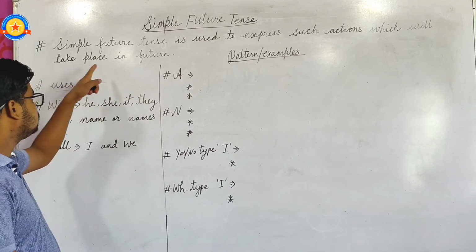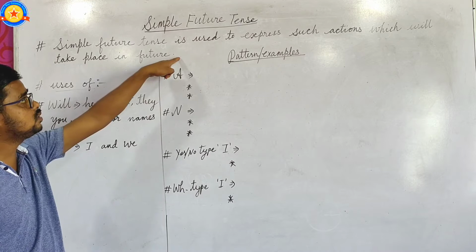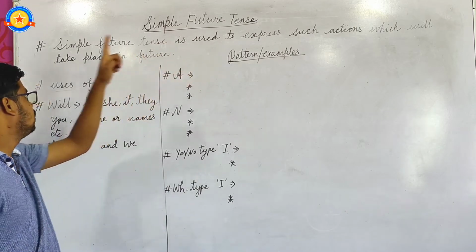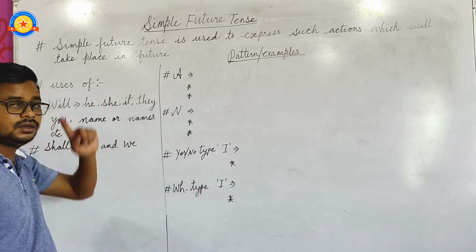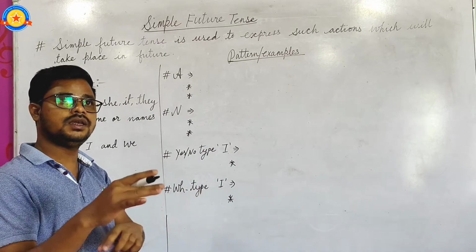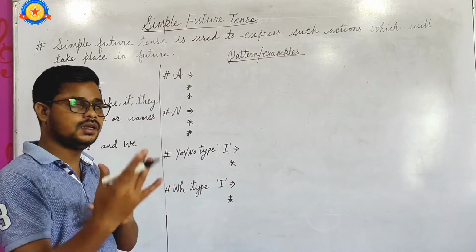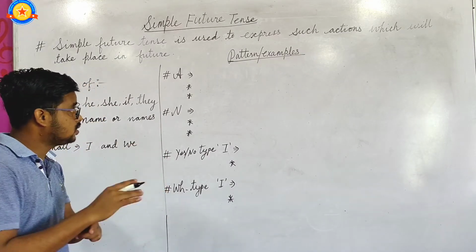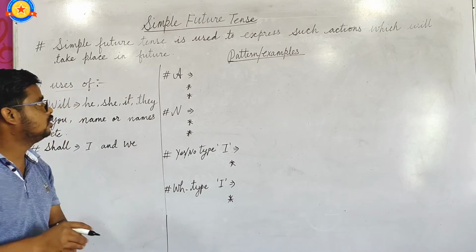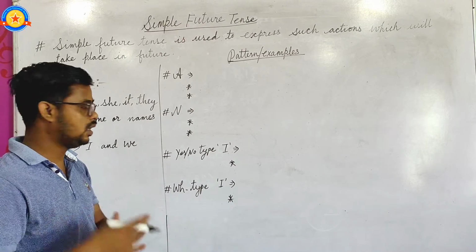Simple future tense is used to express such actions which will take place in the future. That means in coming days. The action will happen in coming days. So these types of actions or facts are known as simple future tense.